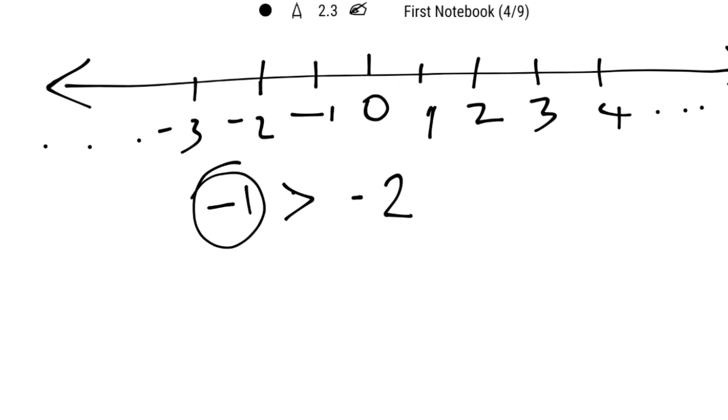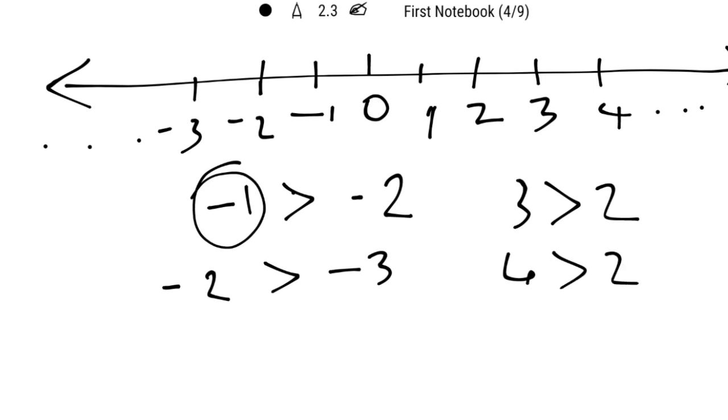In the same way, -2 is greater than -3. And for positive numbers, we already know that 3 is greater than 2, and 4 is greater than 2. That is, when we move towards the right of the number line, the value increases, and when we move towards the left of the number line, the value decreases.